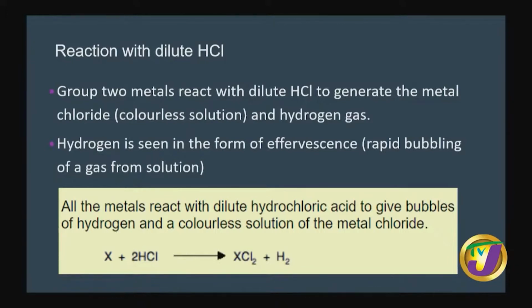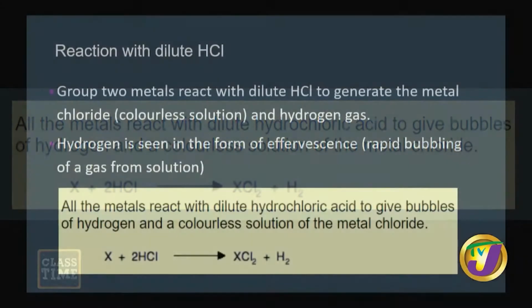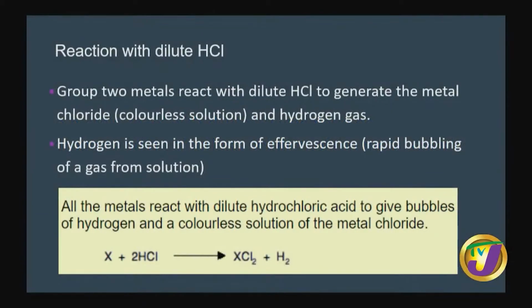And you can see the hydrogen gas bubbling out of solution in the form of effervescence, as effervescence is a rapid bubbling of a gas out of solution. So all the group 2 metals react with acid in the same way to generate the metal chloride and hydrogen gas.